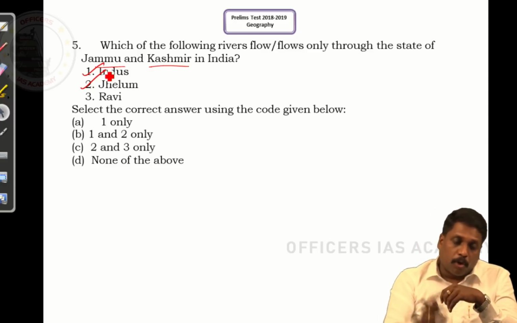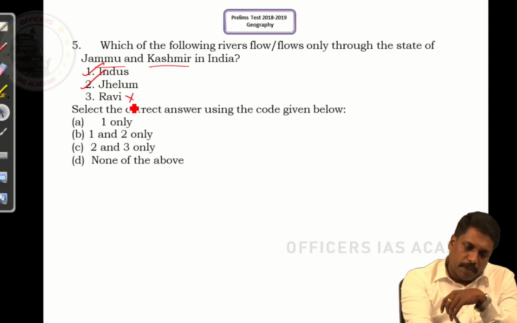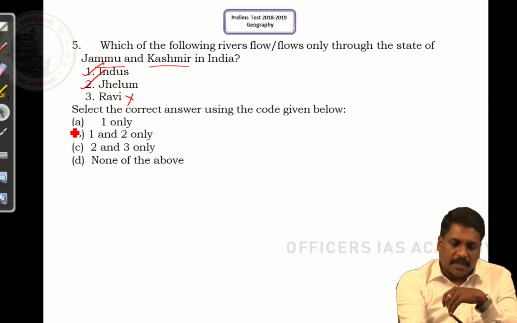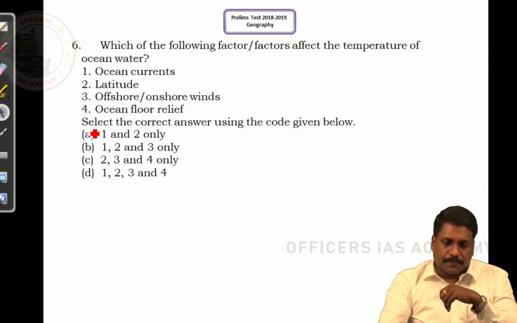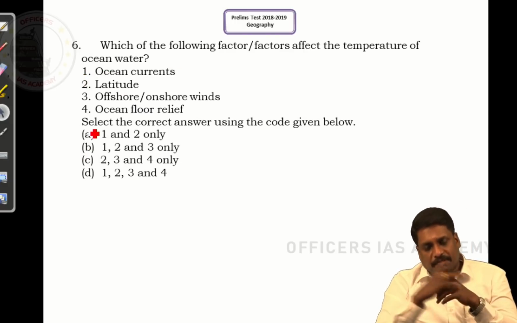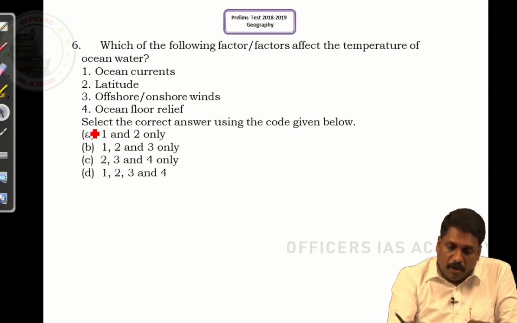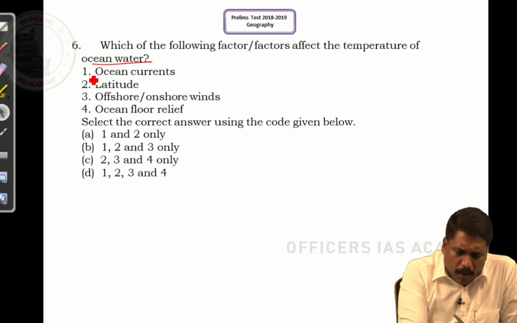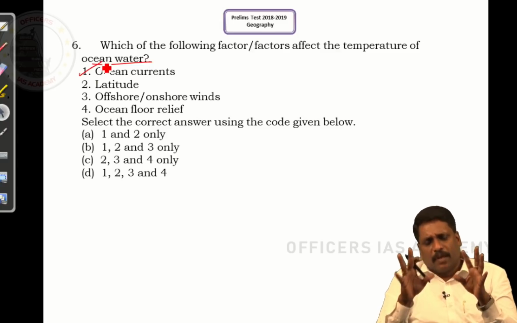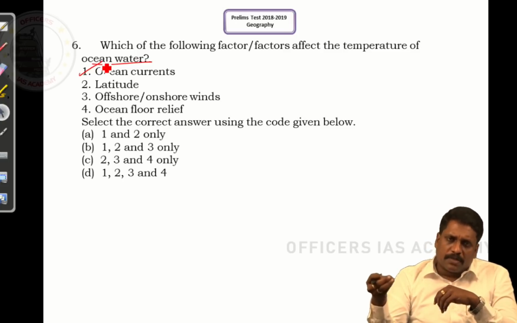Right, sir. And when I talk about Ravi, Ravi also flows through Punjab. It means Ravi you remove, Indus and Jhelum you keep. If that is the case, the answer for this question should be B, that is 1 and 2. Coming to question number 6. Which of the following factors affects the temperature of ocean? Right, sir. When I talk about ocean currents, yes, obviously ocean currents influence the temperature of the ocean. Reason, I have warm currents, I have cold currents.